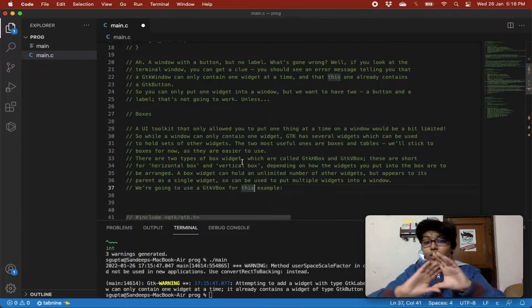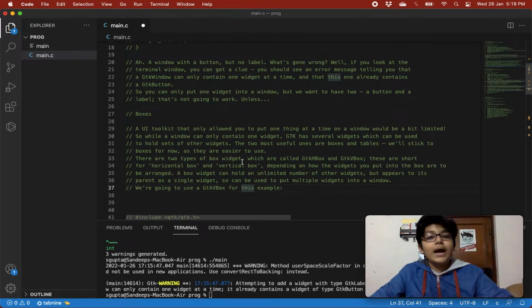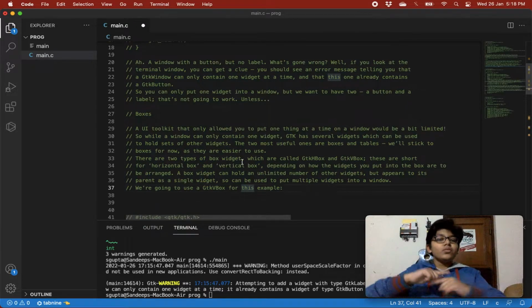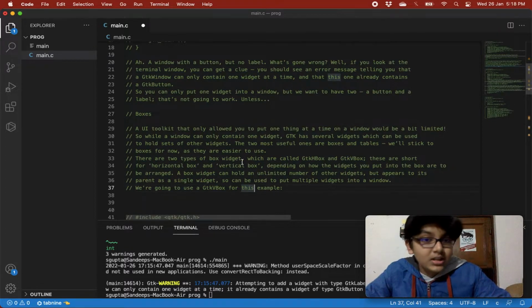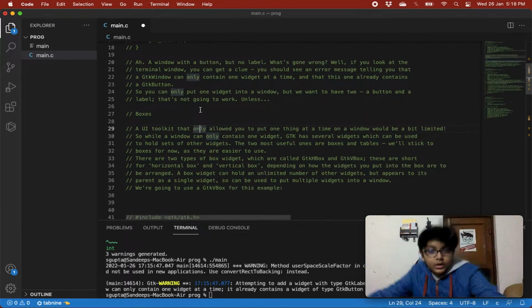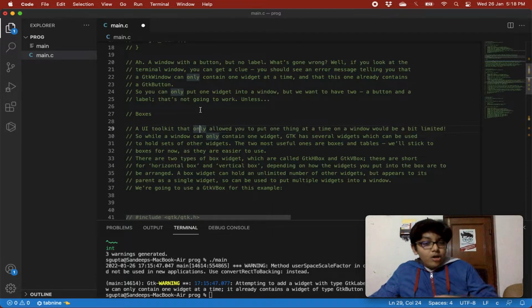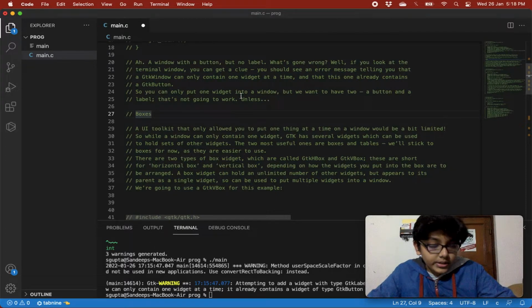And then you try to add the whole box in your GTK window, it will allow you to do that because your box is one widget. Inside that you have a lot of widgets, but your box is one whole widget, and only one widget is allowed on your screen, so you can add that box itself. And boxes are so cool. So let's see what boxes are.